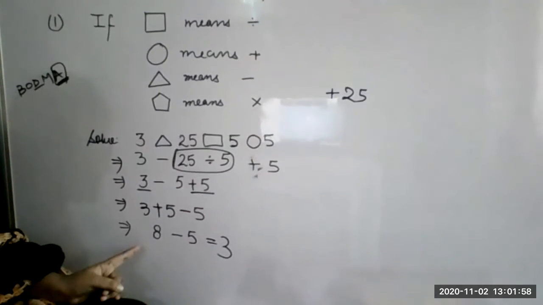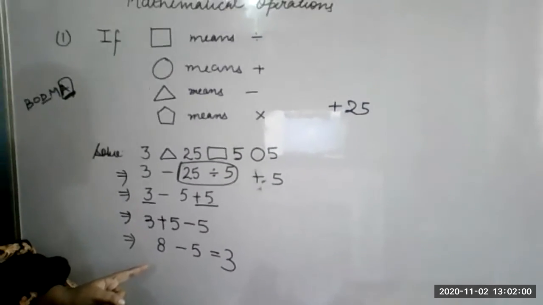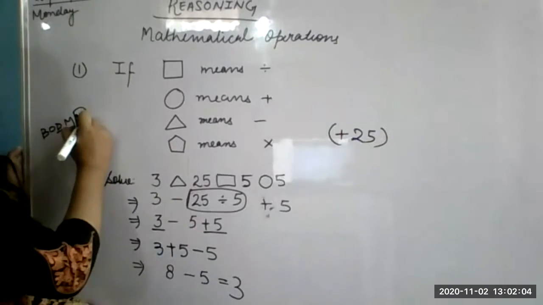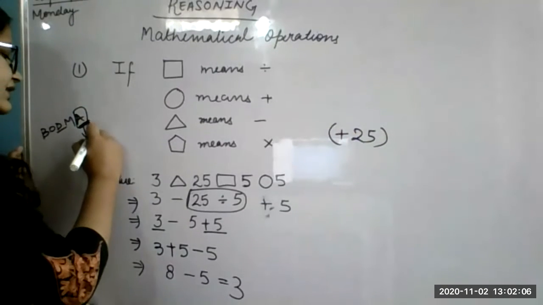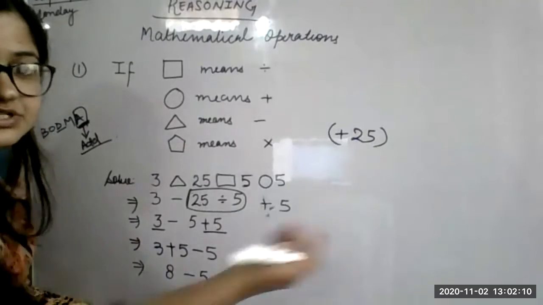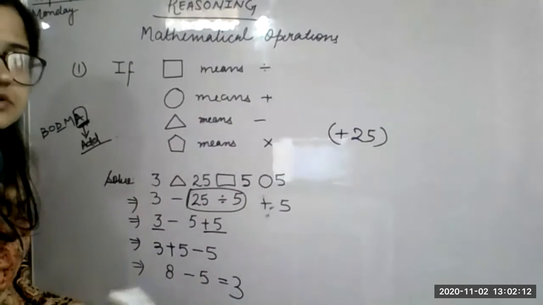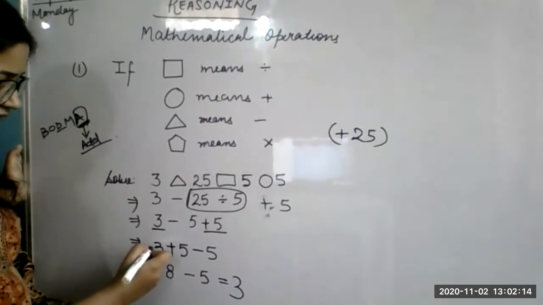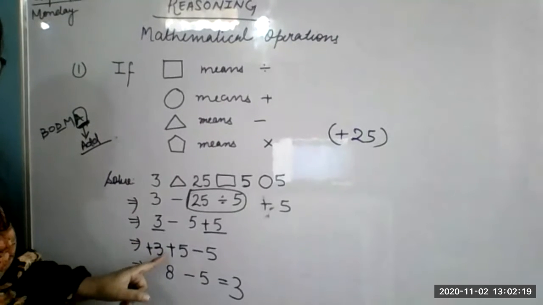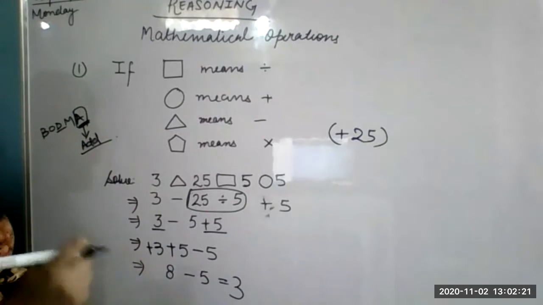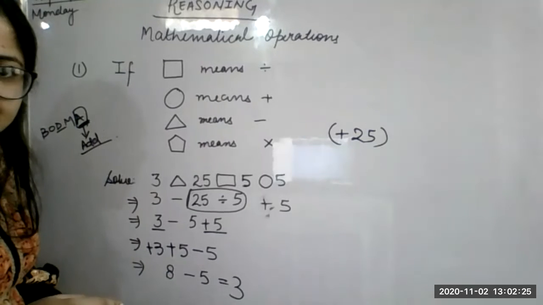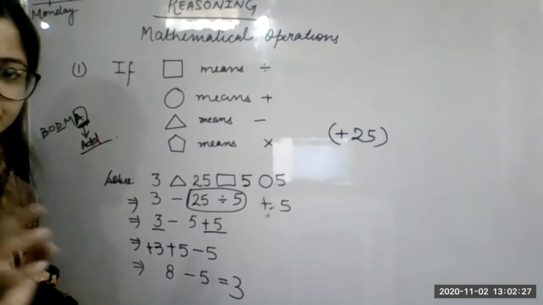3. Understood? Son, the numbers that have a plus sign before them, in addition, what do we do, we add all the numbers that have a plus sign before them. Here, if there is no sign with 3, that means it is a plus. Plus 3 plus 5. 3 plus 5 is 8. Understood this thing? Shall I give you a question related to this? Now will you be able to do it?